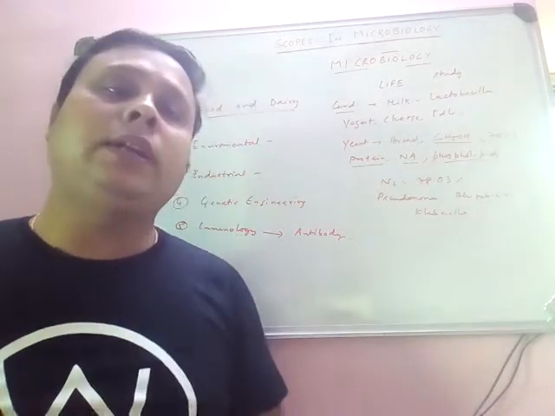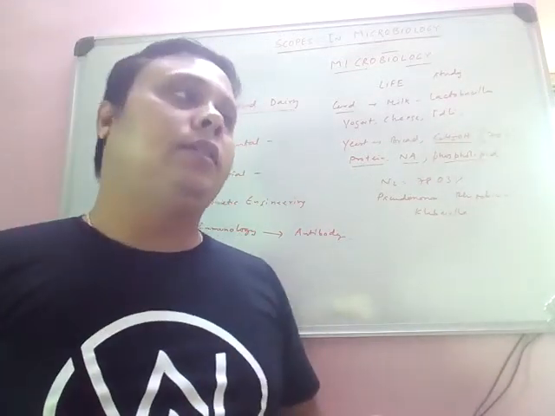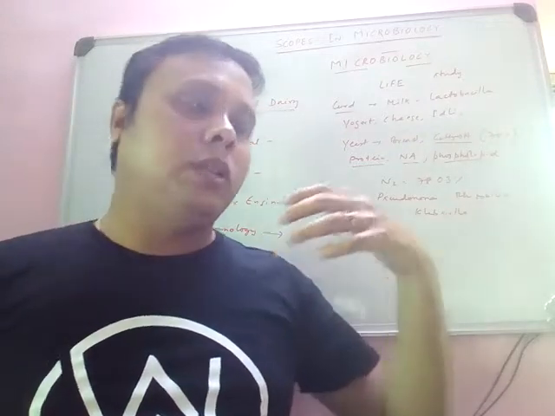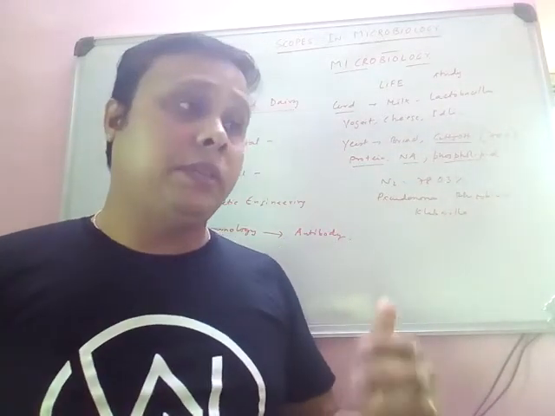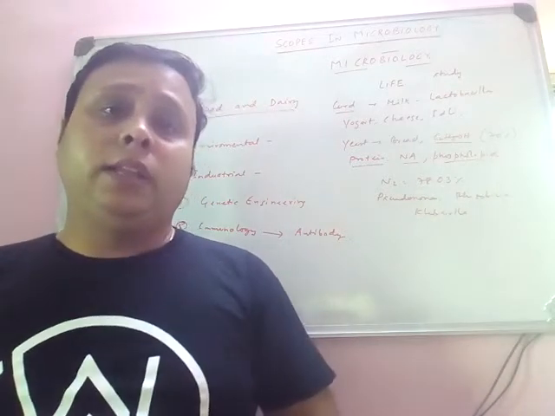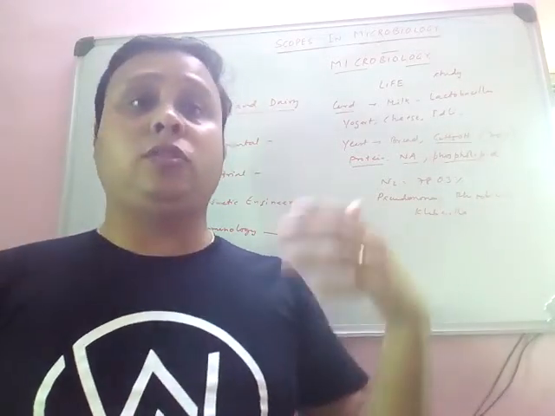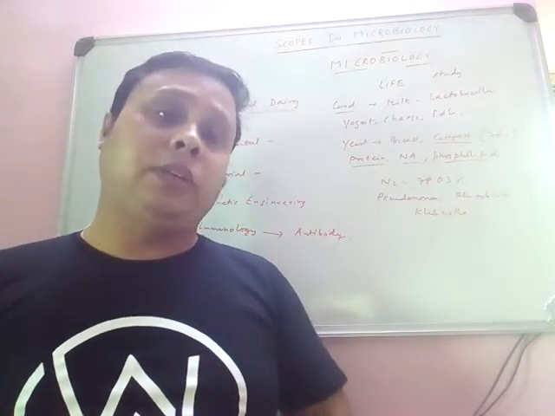So by using monoclonal antibody, we can check whether a particular drug is present in an individual or not, whether a specific component is present in an individual, and if it is present, what is the actual concentration of the drug in that individual.